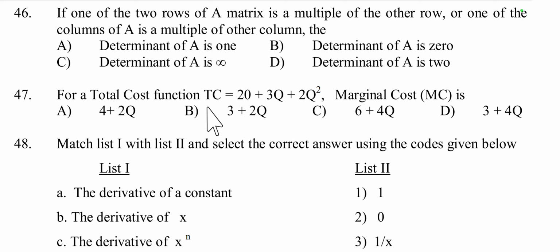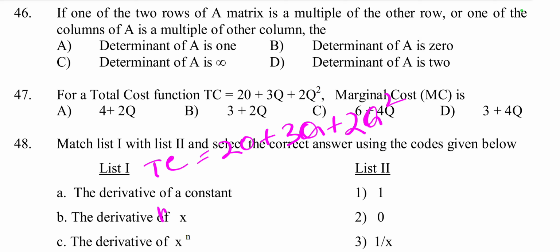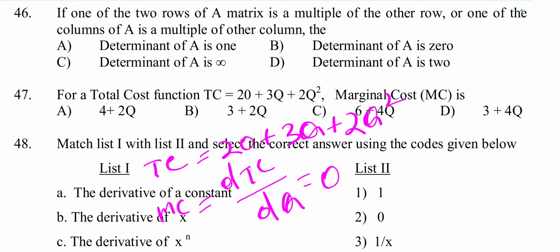For a total cost function TC equals 20 plus 3Q plus 2Q square, the marginal cost MC is very simple. Just derive: MC is equal to the derivative of TC with respect to Q. The derivative of 20 is 0, since any constant's derivative is 0.